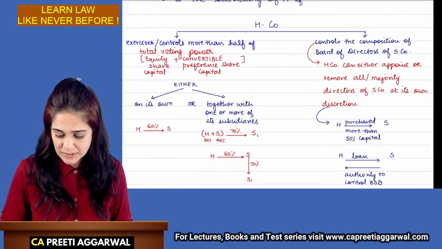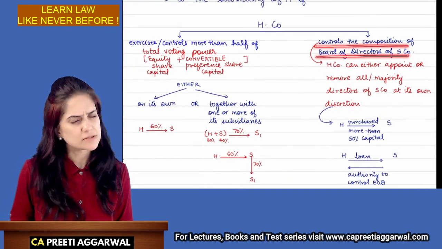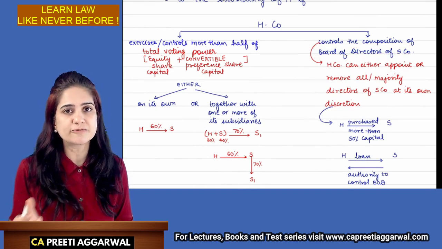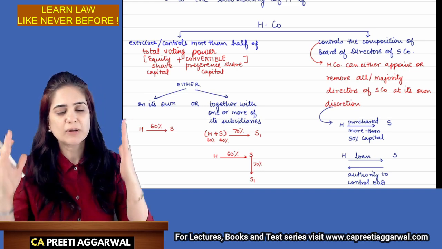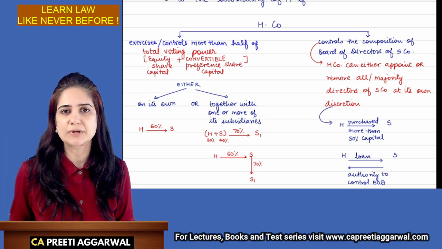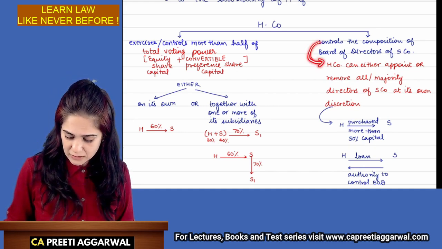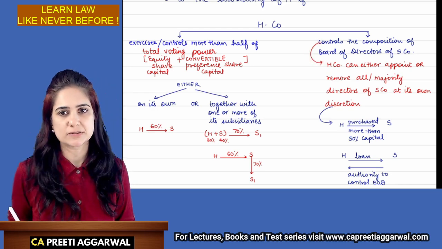But sometimes I can also control the composition of the board of directors. Controlling the composition means I can either appoint or remove all or majority directors of S at my own discretion. I need not ask anyone about it. Now, how will one company get the control of the board of directors?